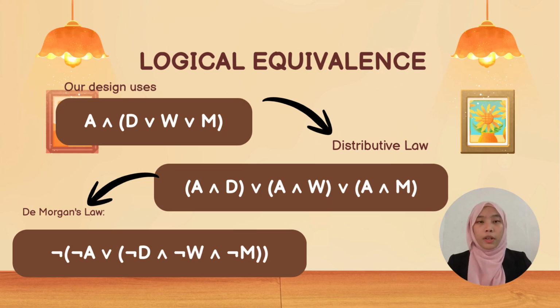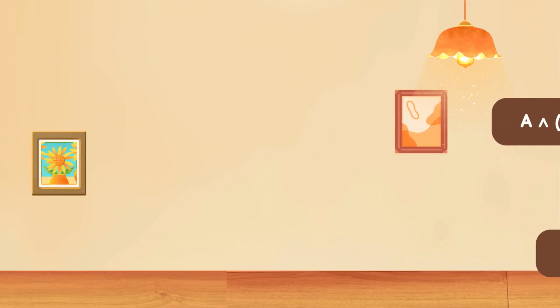Okay, so for logical equivalence, our original design can also apply the distributive law and De Morgan's law. For the distributive law, from the original, the equivalent form is A and D, or A and W, or A and M. And after we apply De Morgan's law, we can simplify it to the not version, saying it's not true that the system will disarm, or all the sensors move to the not.